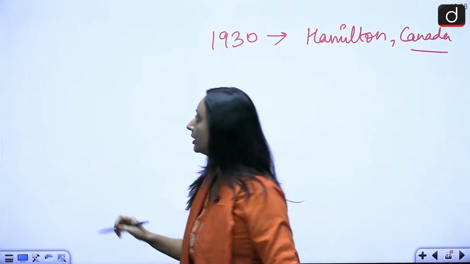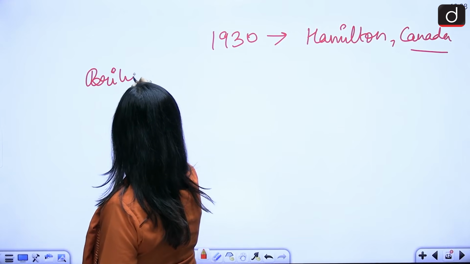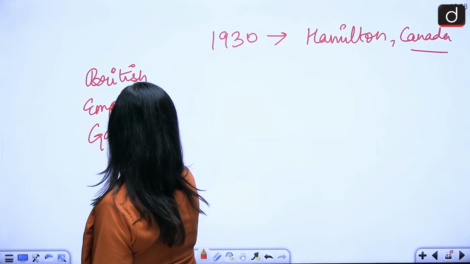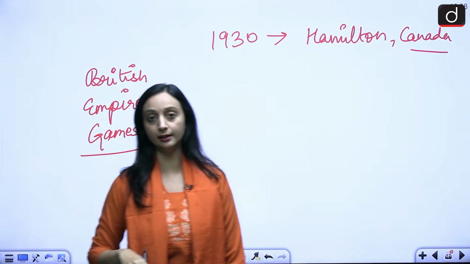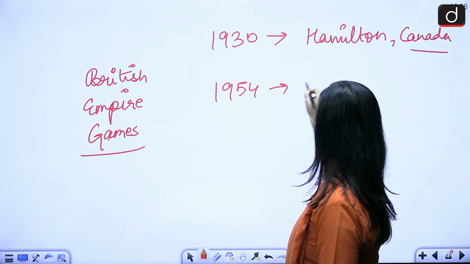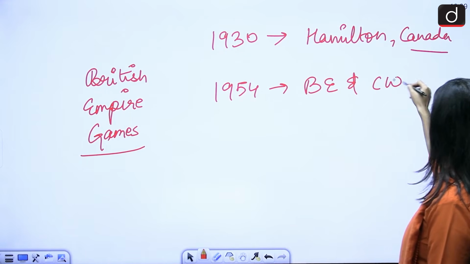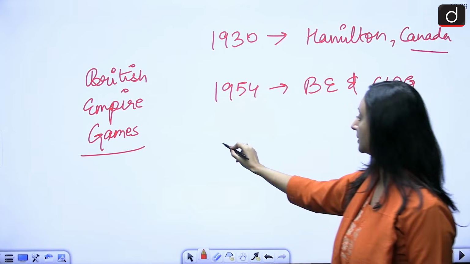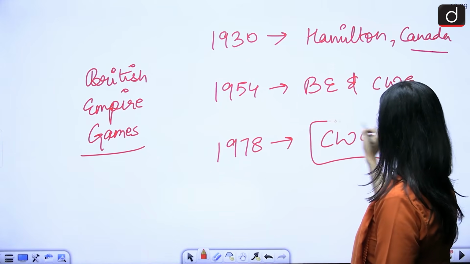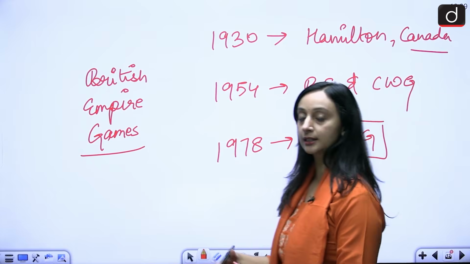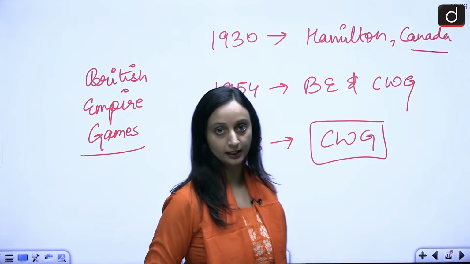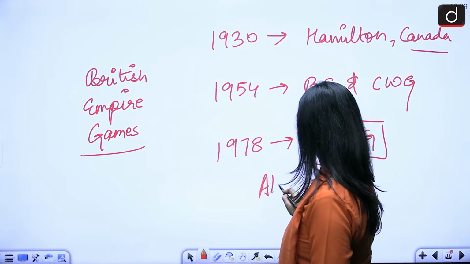Then what was it called? It was called the British Empire Games. 1930, this was called the British Empire Games. Then in 1954, it was renamed as British Empire and the Commonwealth Games. And finally, from 1978 onwards, we see this to be the Commonwealth Games. 1978 onwards, this has been the Commonwealth Games, and in 2030, India will host the 100th edition of this Commonwealth Games. This will happen at Ahmedabad.